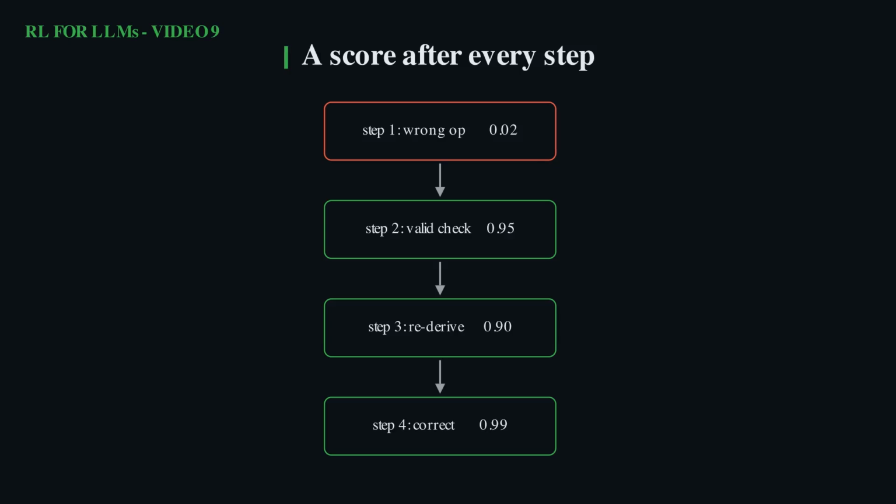Here's that first example drawn out, step by step. Each step lights up with its own score. 3 of them are green and healthy, but step 1 glows red at 0.02, the error caught the instant it happens. That is the dense signal an outcome reward simply cannot give you.